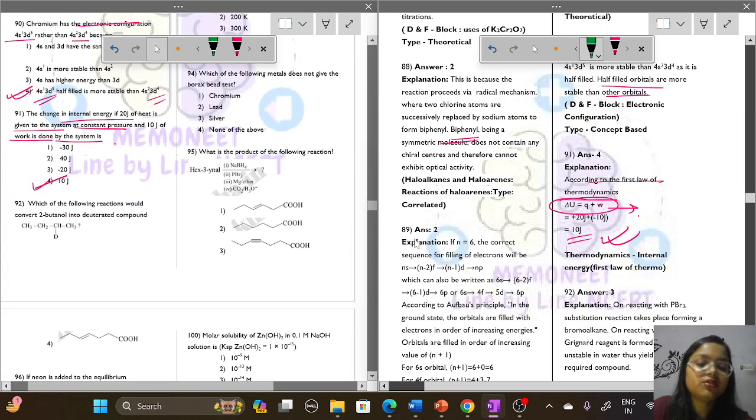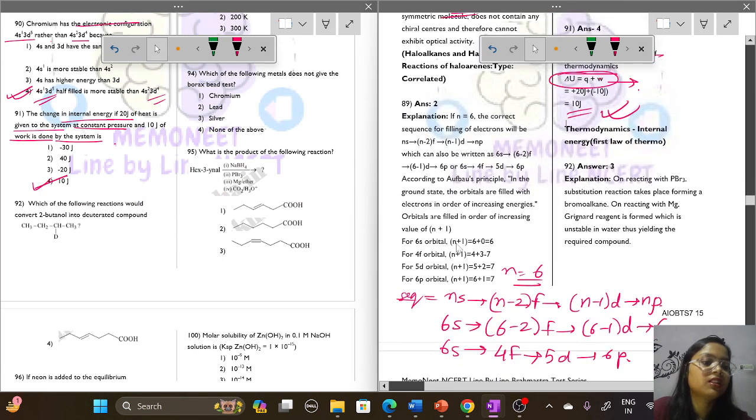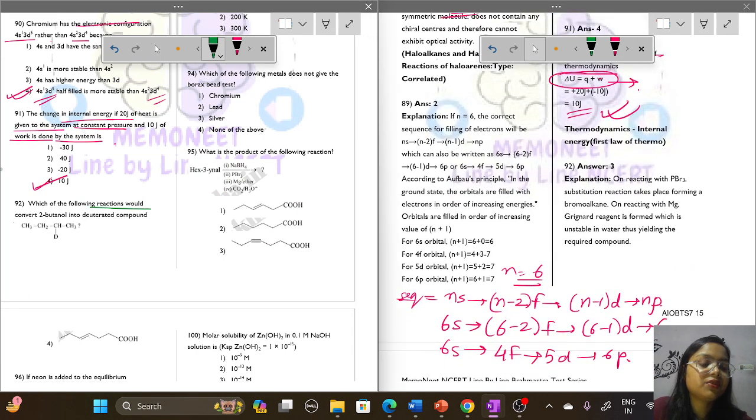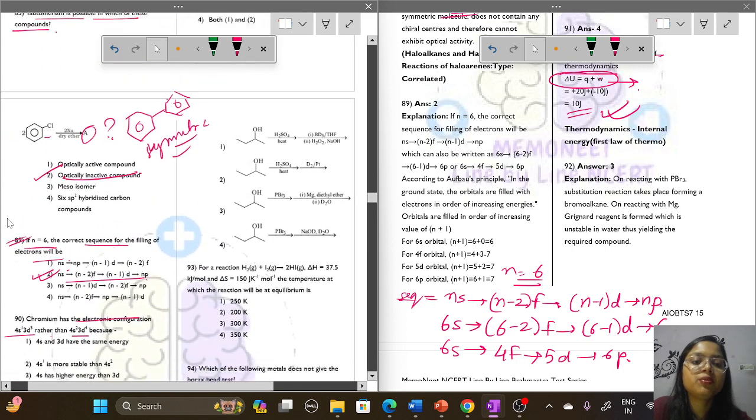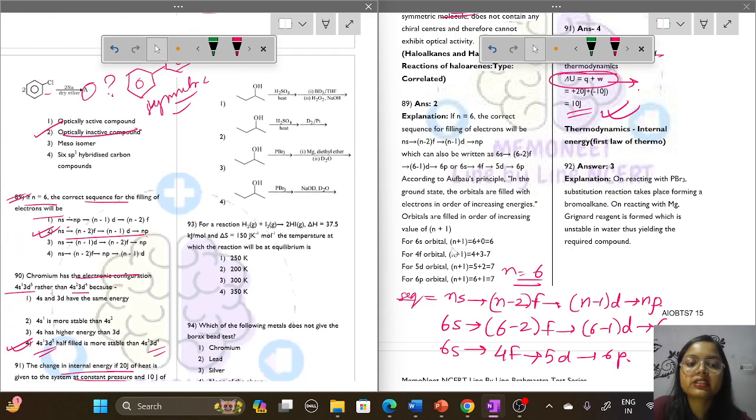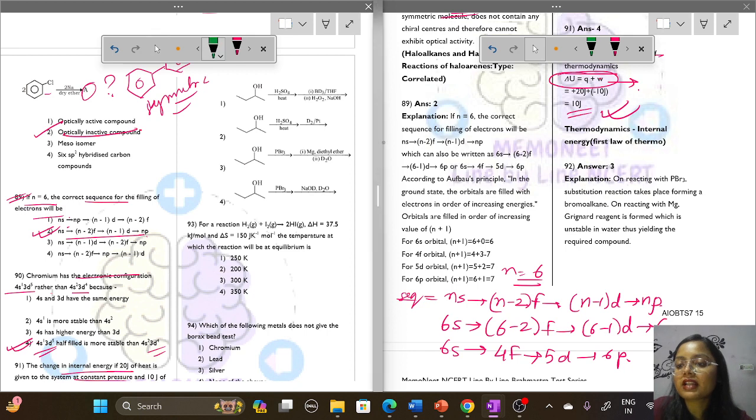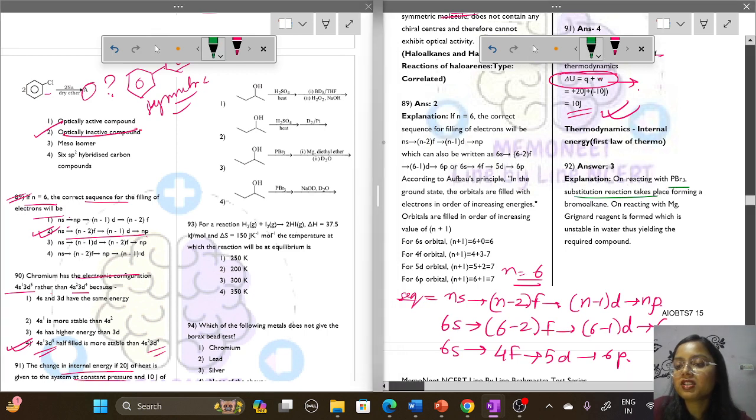Question number 92. Which of the following reactions would convert 2-butanol into a deuterated compound? Okay, 2-butanol into a deuterated compound. On reaction with PBr3, a substitution reaction takes place which forms bromoalkane, and this on reaction